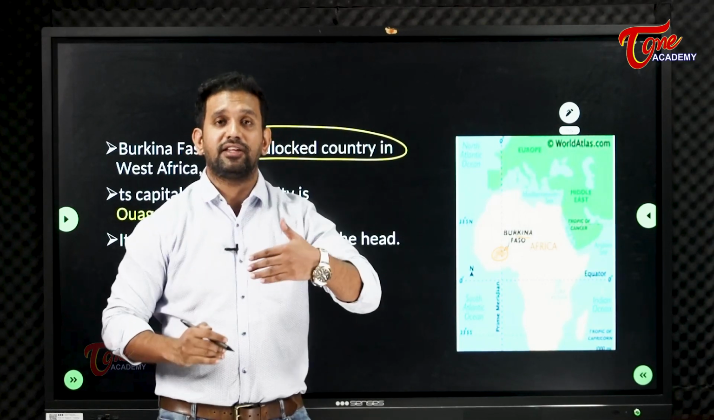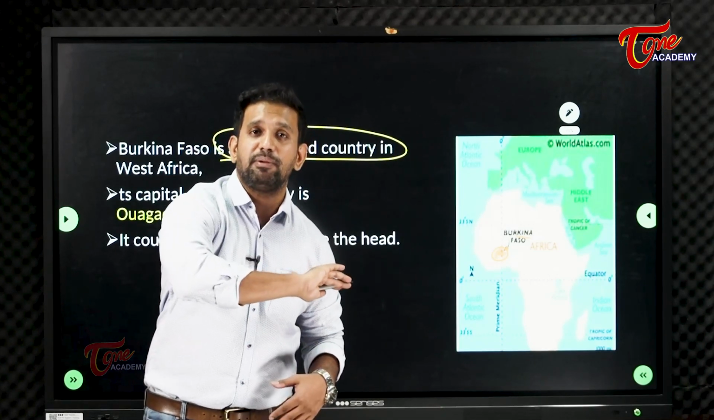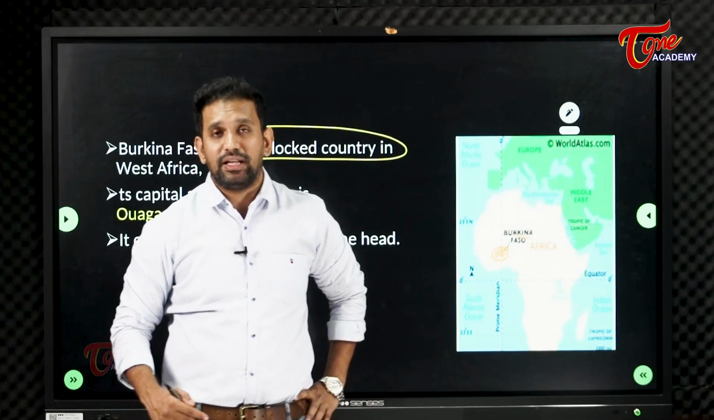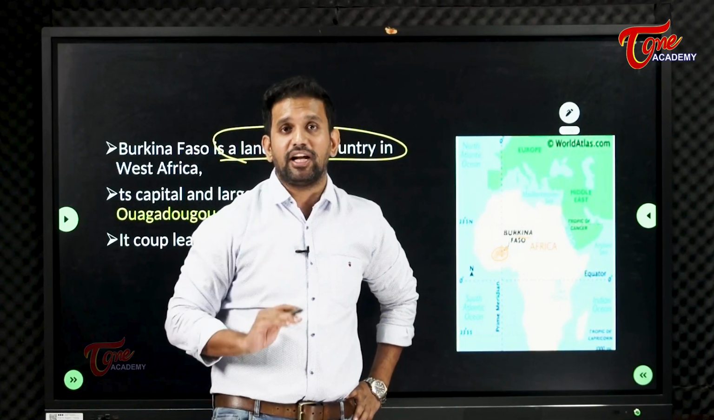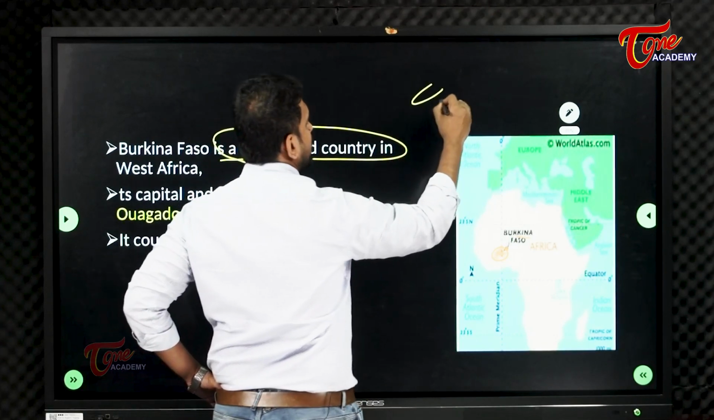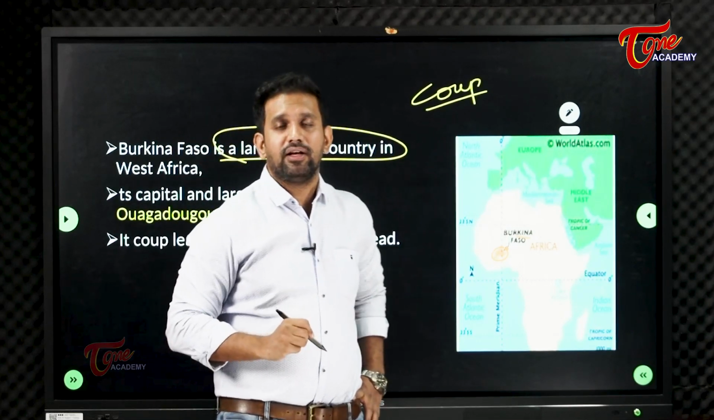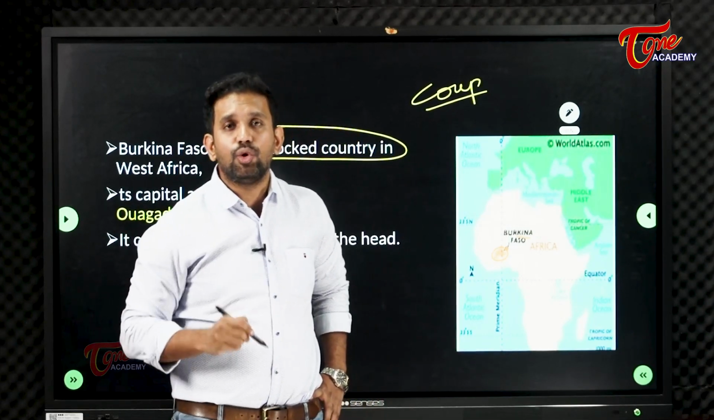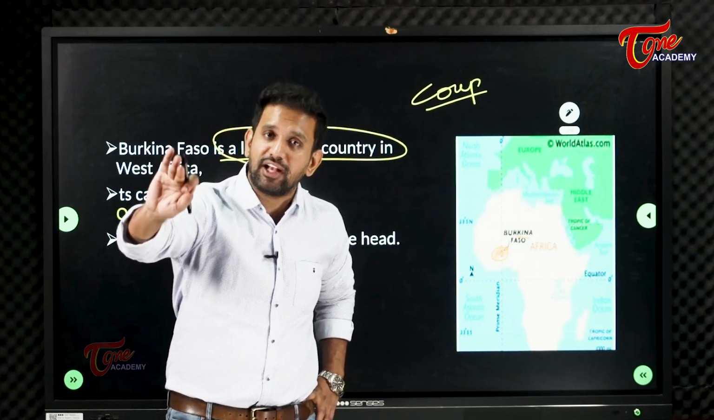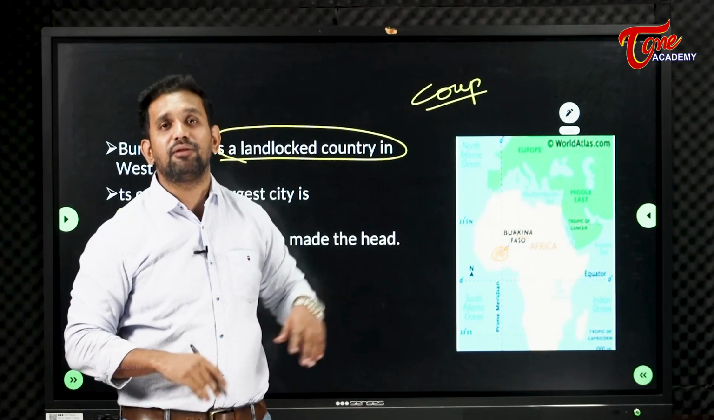So this particular thing, when the military people rebel against their own government, throw the government out, and start governing the government and controlling the country, this situation, this process is called a coup. If you ever hear that in Pakistan a coup happened, in Sri Lanka a coup happened, in Thailand a coup happened, it means the military has thrown out the present government and started ruling. So this happened in Burkina Faso.